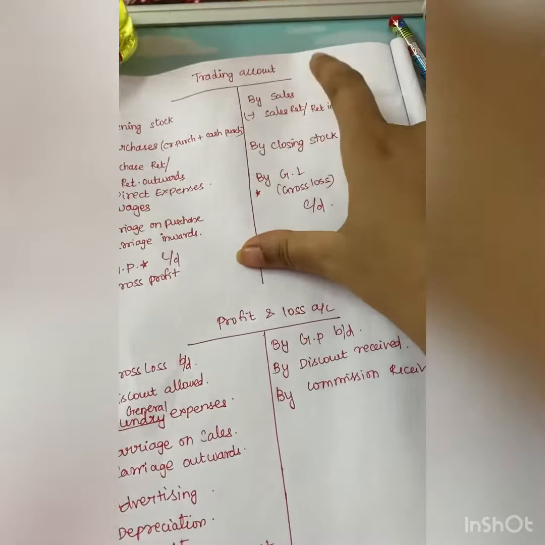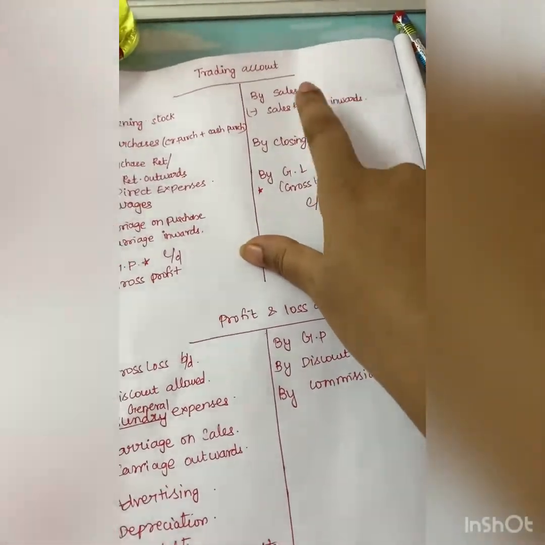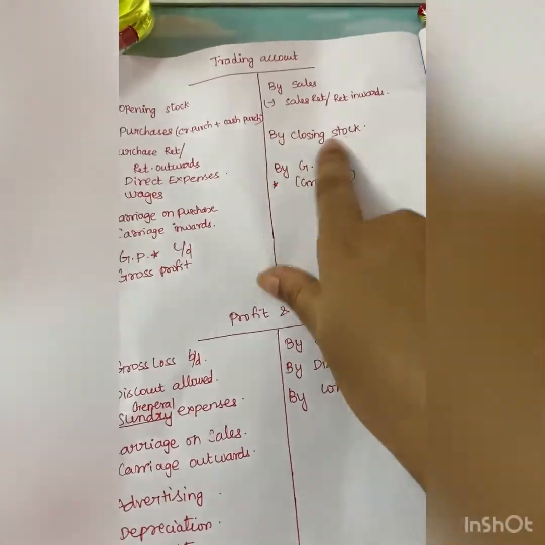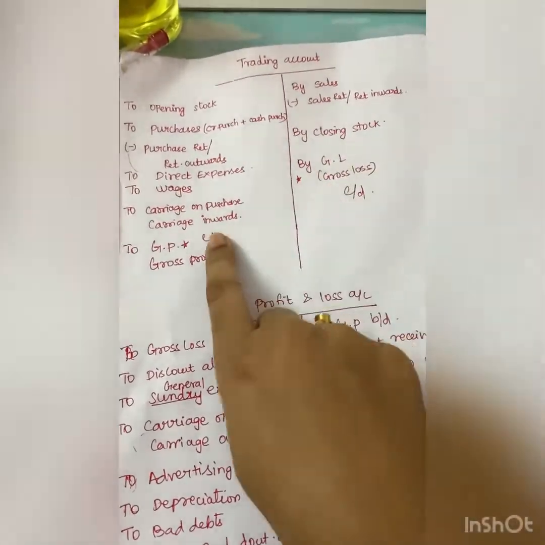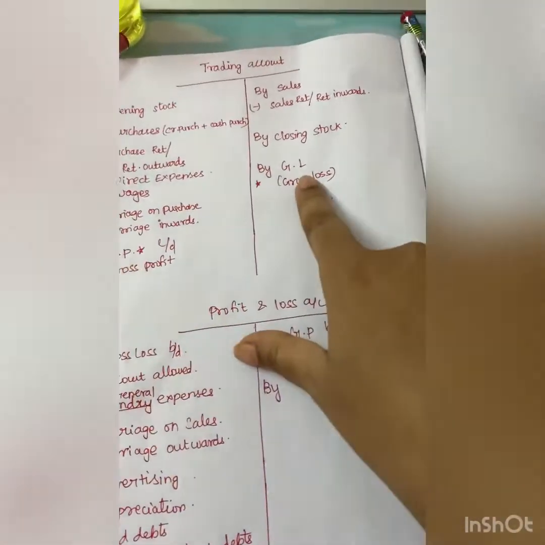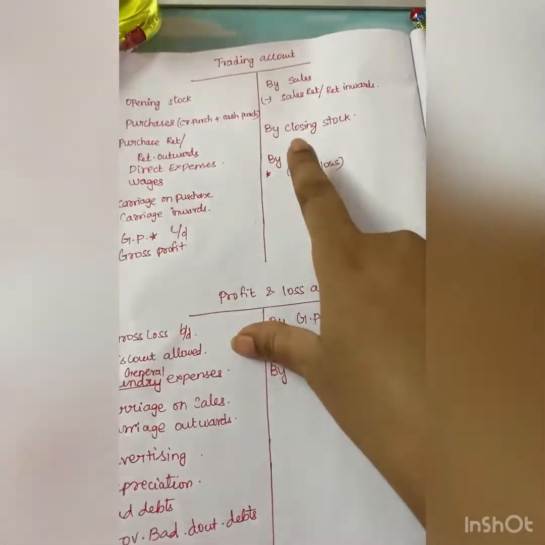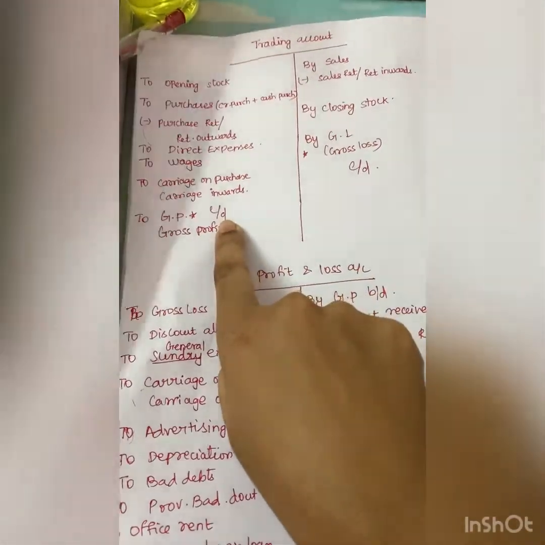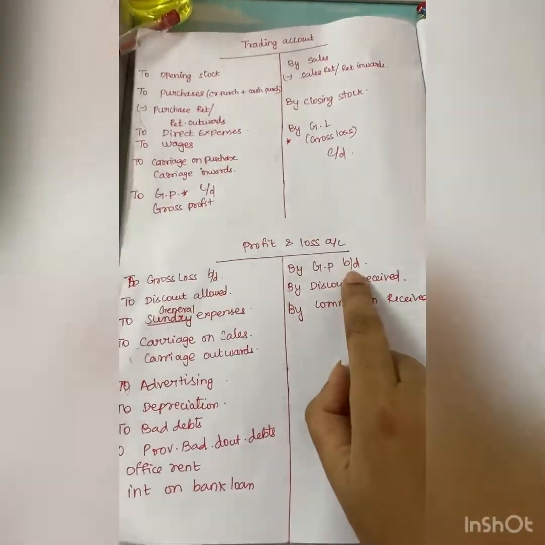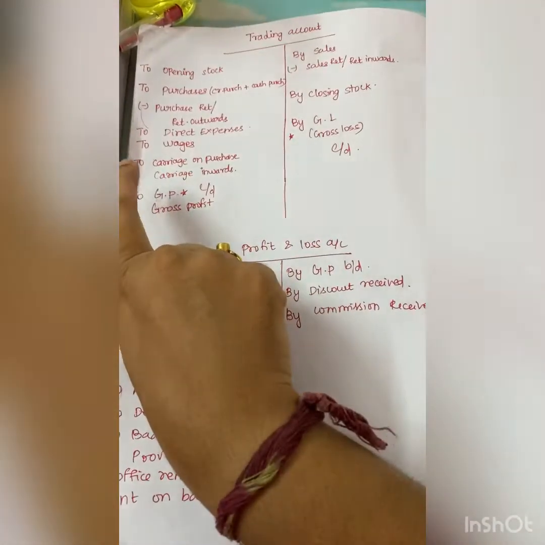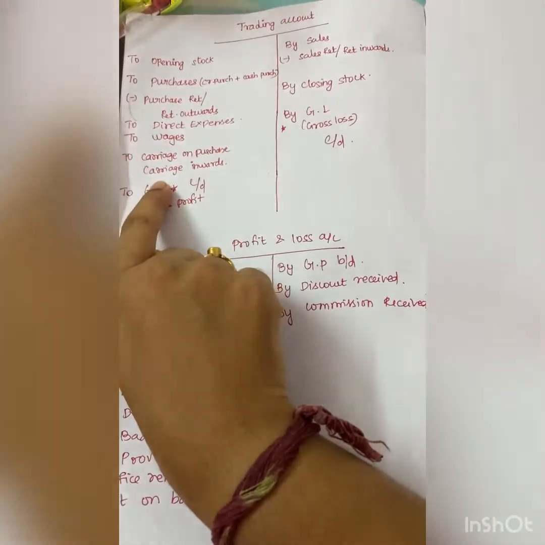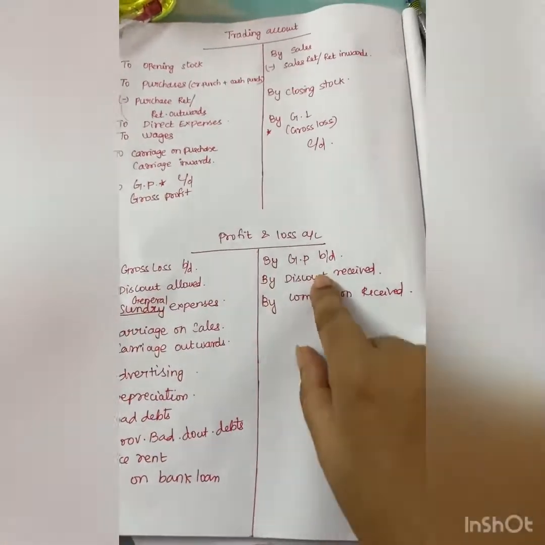And your credit side, sales less sales return. Sales return can even be given as return inwards in the question paper, followed by closing stock. And out of this, the balancing figure, if it comes on the debit side, it is gross profit, and if it comes on the credit side, it is gross loss. And gross profit will be brought down to the profit and loss account on the credit side.